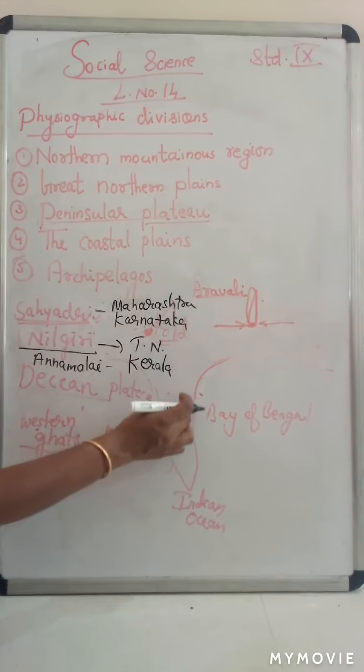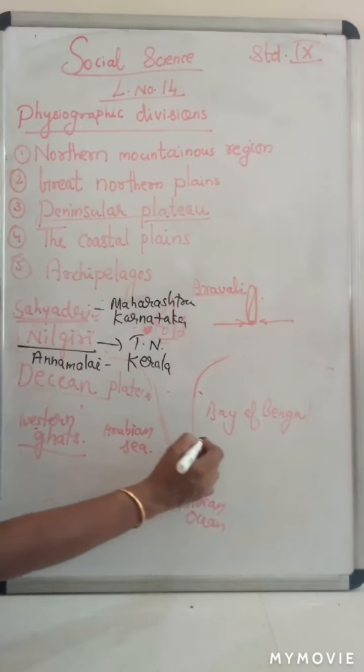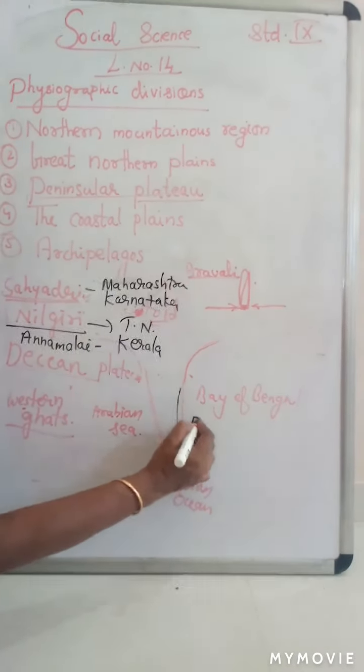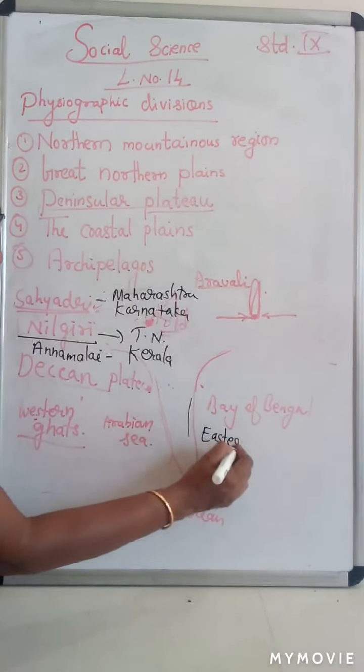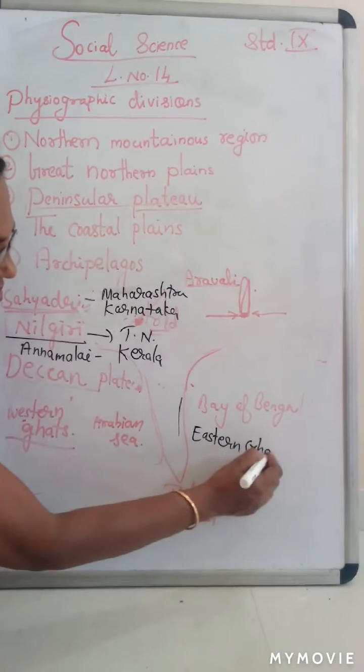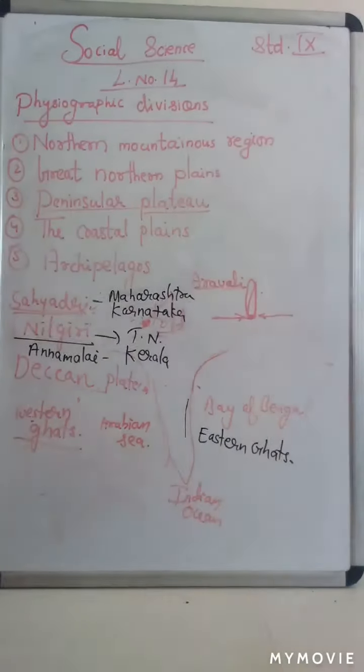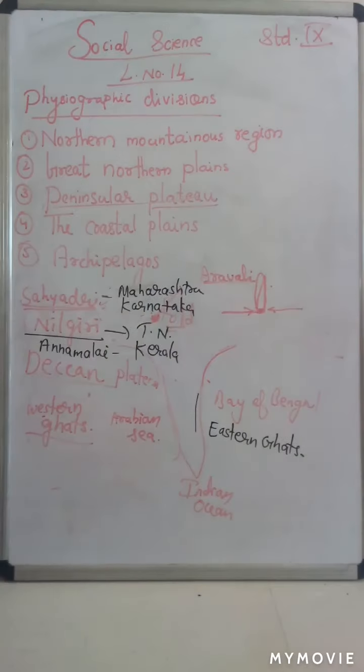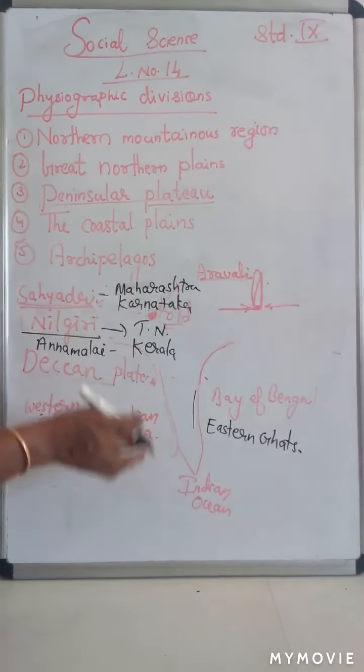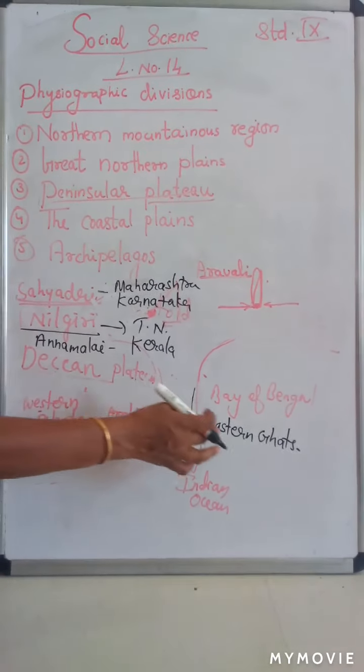The eastern side of the Deccan Plateau is the Eastern Ghats. Most of the rivers flow eastwards and meet the Bay of Bengal.